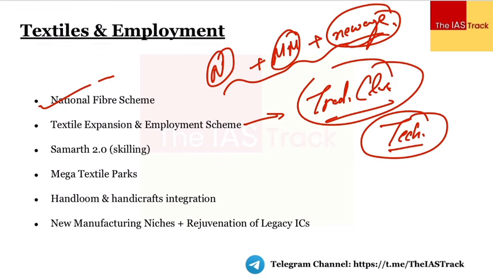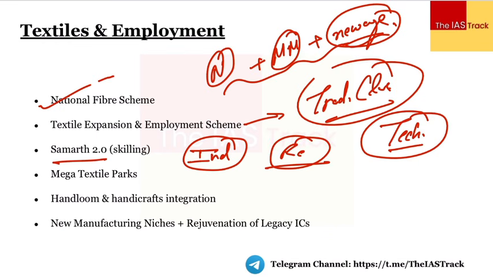Then we would also make sure that we focus upon the employment aspect, that more and more setups are basically installed with respect to the textiles, and more people get the employment opportunity, productive employment opportunity. Then the government is also thinking to come up with the Samarth 2.0, which primarily deals with the skilling aspect कि भाई जो भी industry की demand है, in order to make sure that we match the demands of the industry, we would focus upon the skilling and reskilling also. Not just the skilling, but rather reskilling also.